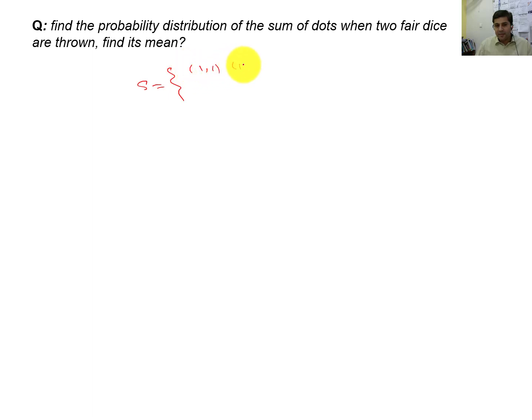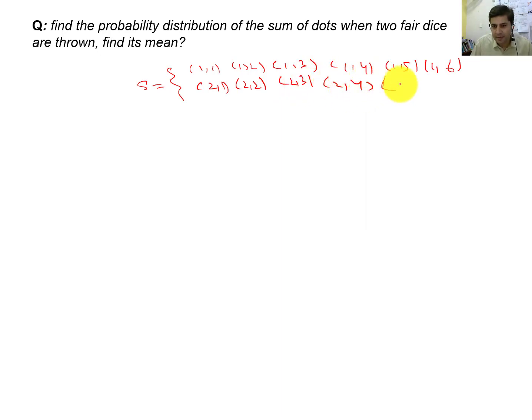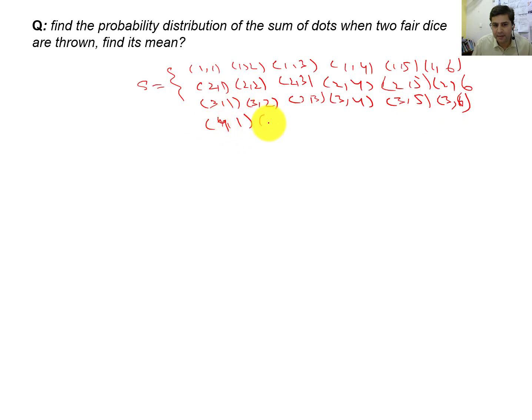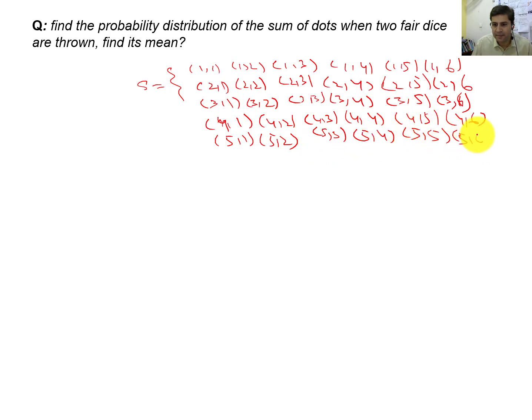It will be (1,1), (1,2), (1,3), (1,4), (1,5), (1,6). Similarly (2,1), (2,2), (2,3), (2,4), (2,5), (2,6), (3,1), (3,2), (3,3), (3,4), (3,5), (3,6), (4,1), (4,2), (4,3), (4,4), (4,5), (4,6), (5,1), (5,2), (5,3), (5,4), (5,5), (5,6), (6,1), (6,2), (6,3), (6,4), (6,5), and (6,6).